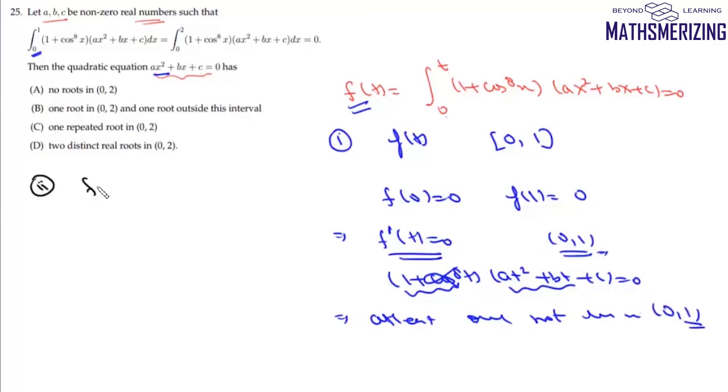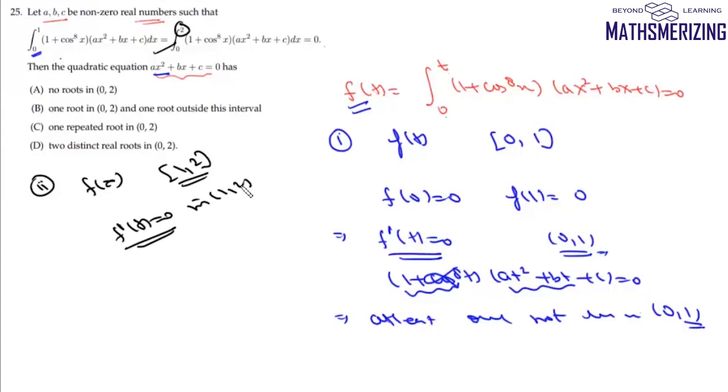Now if we take the same function f(x), and again apply Rolle's theorem in the interval 1 to 2, this function is again continuous, it is differentiable. F1 is 0, F2 is also 0, so that means again one root of the equation f dash t equals 0 will lie in the interval 1, 2.